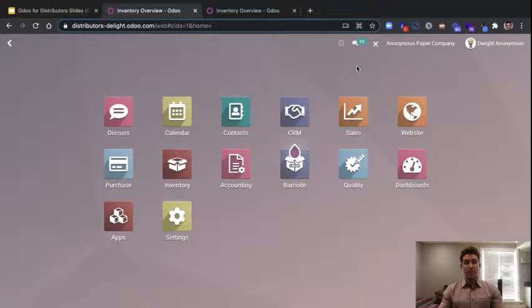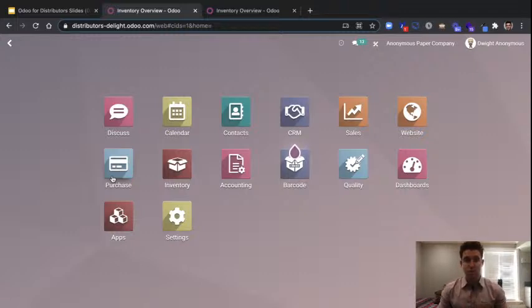So what we're hopping into here is Odoo itself, and we're going to put on the narrative now of being the anonymous paper company, again, based in Scranton, Pennsylvania. And what we're doing here is we're going to actually begin to see some of the automation that Odoo is going to offer in real time. And what I hope to illustrate here is that you're going to have the ability to have your sales and your inventory and your procurement tightly tied together in such a way that you're able to automate the maintenance and the movement of inventory flows, but also in such a way that you still maintain autonomy to make decisions as we go.